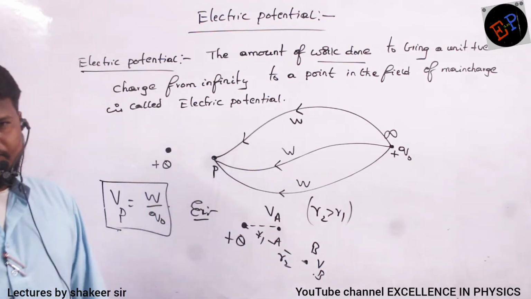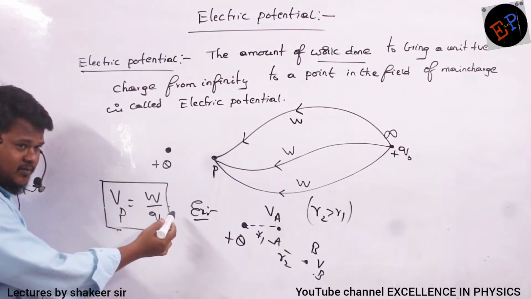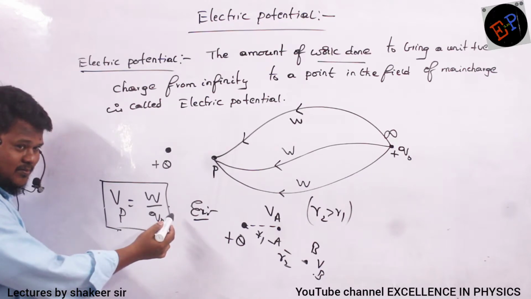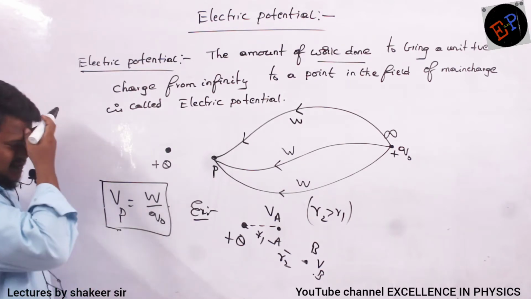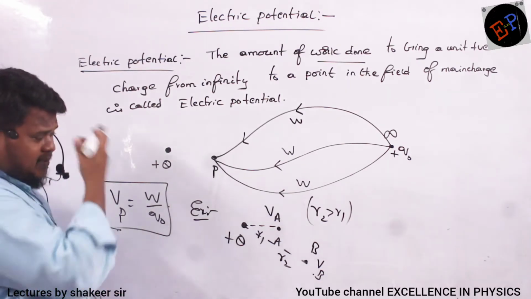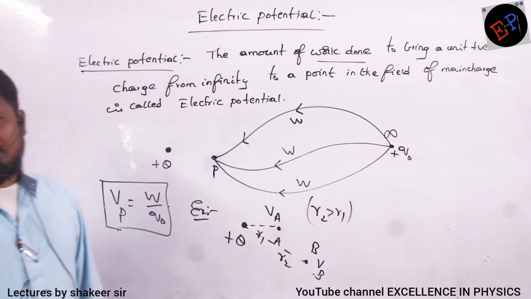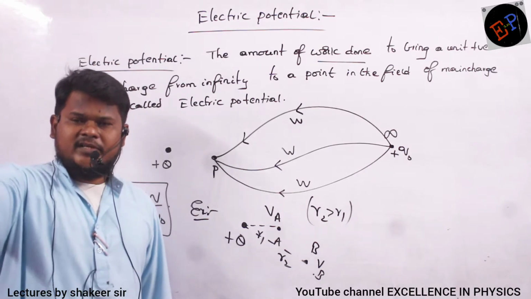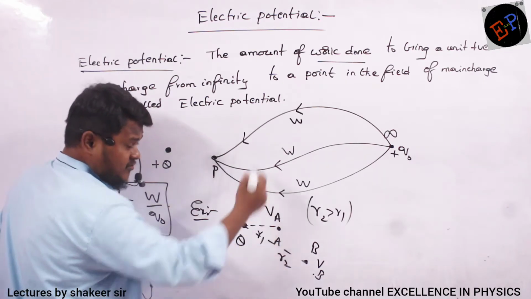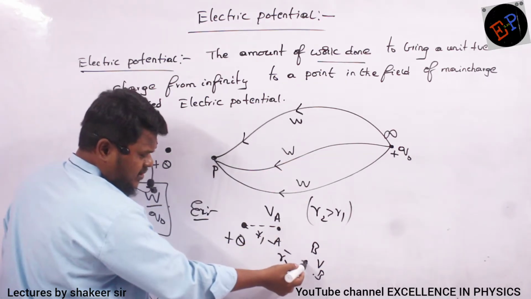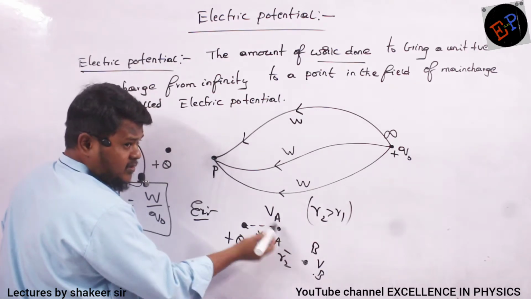How can you say? Distance takku unte. Yes, we can say like that. The point is that to bring this charge closer, I have to do more work. Because if I travel a greater distance, if distance increases, work done increases. So I am bringing this charge very close from infinity, and this one I am bringing to a bit farther distance. Therefore here work done will be lesser, here work done will be more.